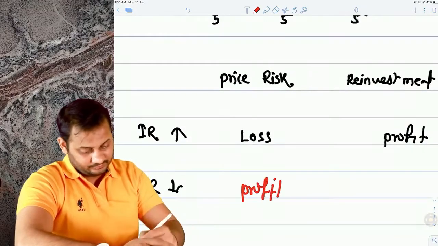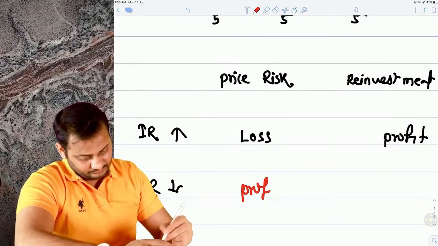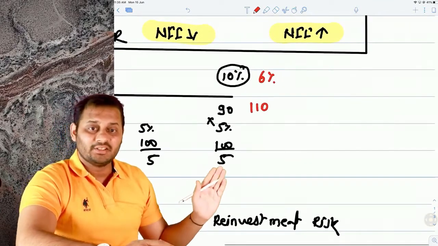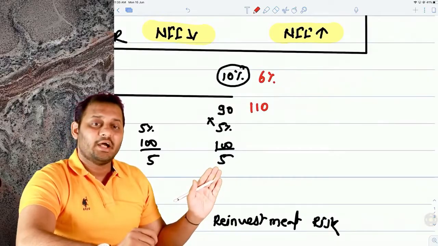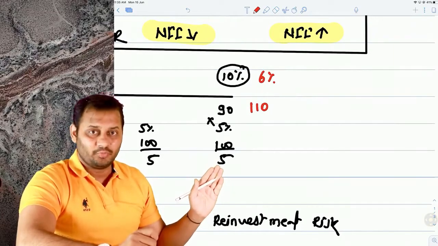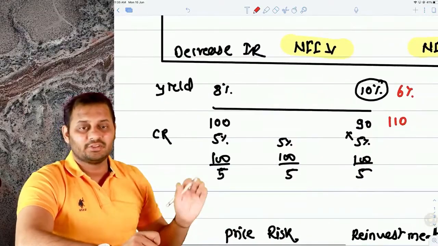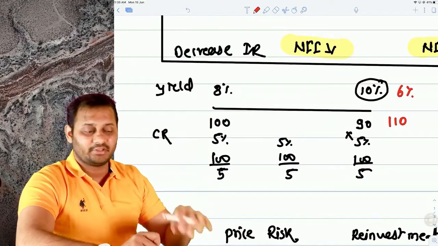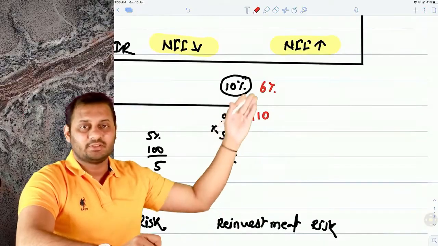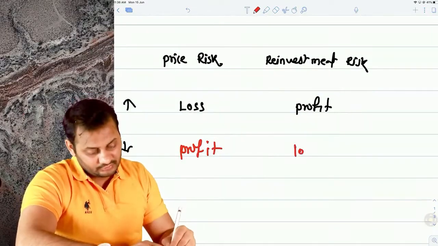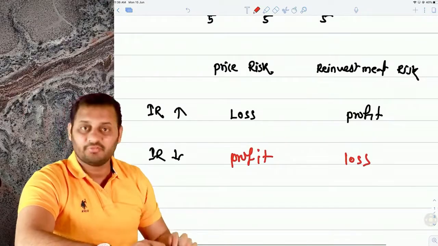But I will be able to reinvest this coupon that I have received at a lesser interest. Earlier I was investing the same 5 rupees at 8%, now I am getting only 6% on that. So this is a reinvestment risk loss, and this is your final table.